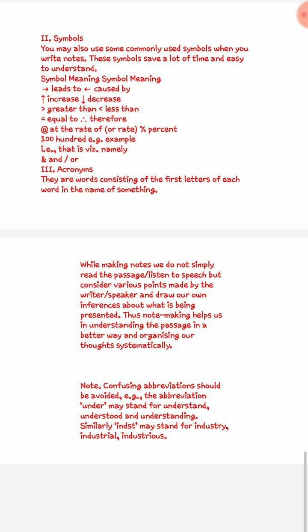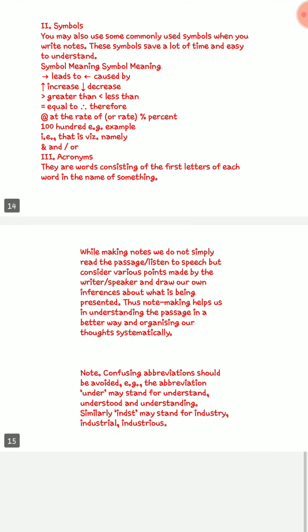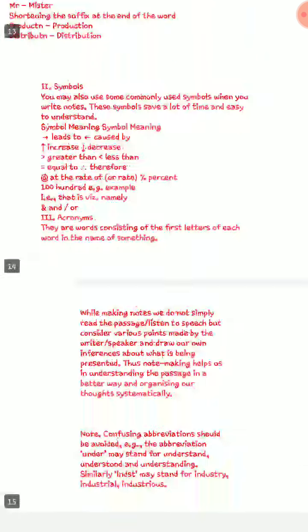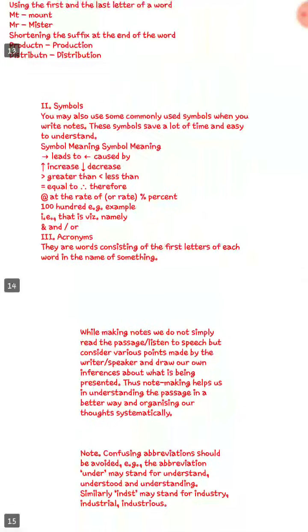100, if there is 100 in the passage, we will write 100. That is, we will write i.e. Then and, we will write this symbol for and. Oblique, or like that. Acronyms. Now acronyms are words consisting of the first letter of each word in the name of something. We can use acronyms also.